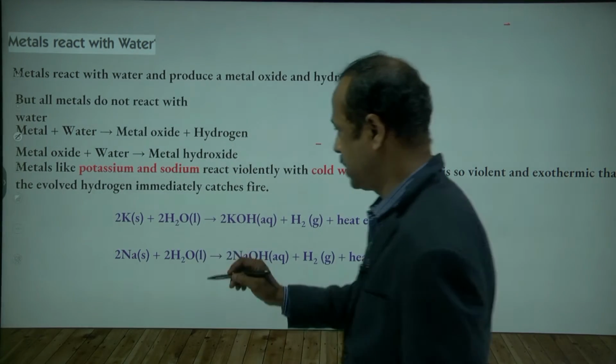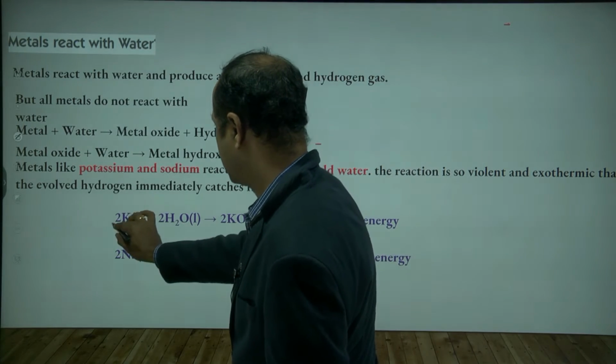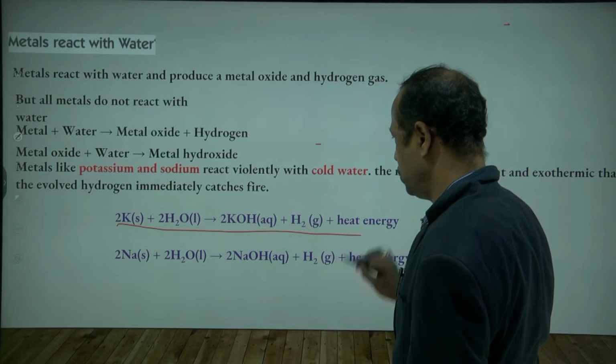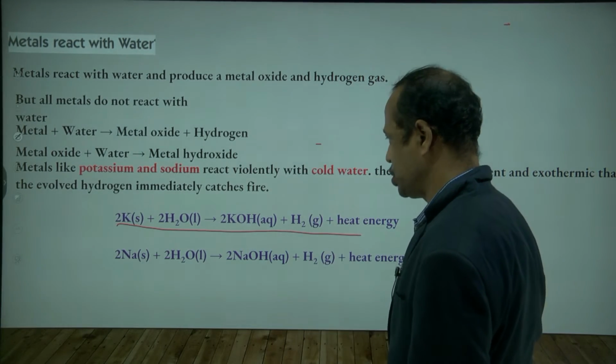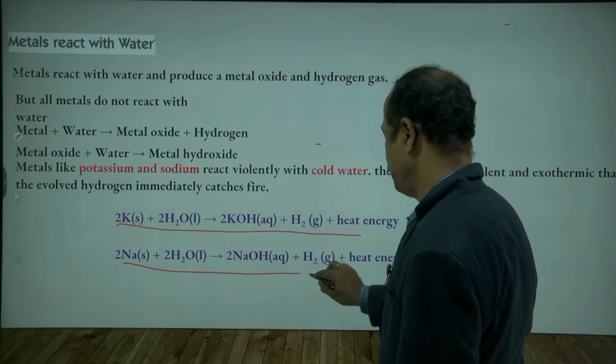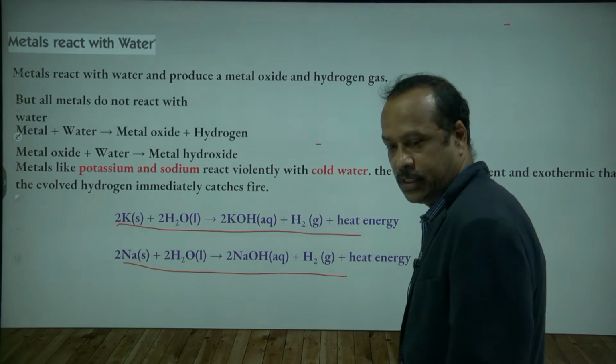Otherwise, you can write this reaction directly: 2K plus H2O gives rise to 2KOH plus H2, and 2Na plus H2O gives rise to 2NaOH plus H2. This reaction only you can write.